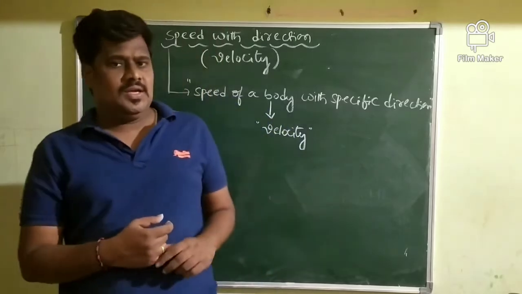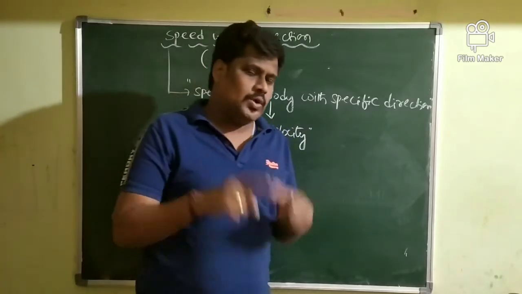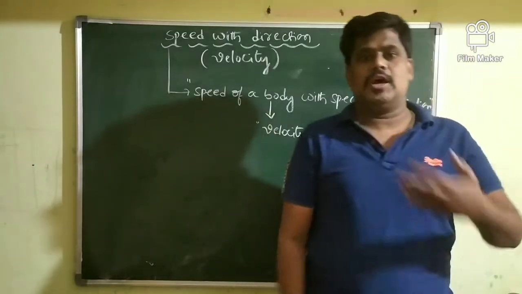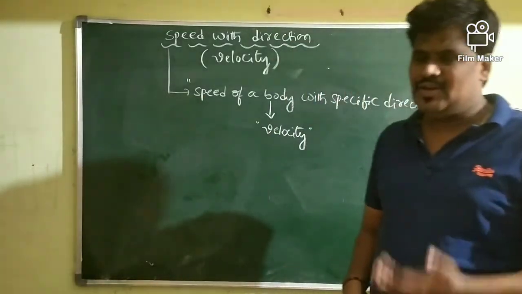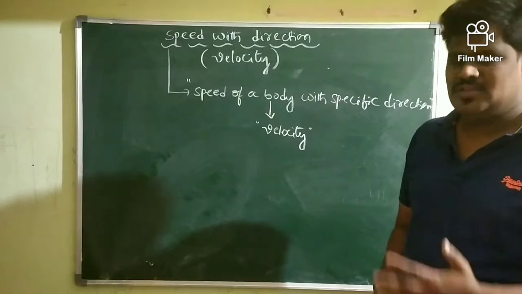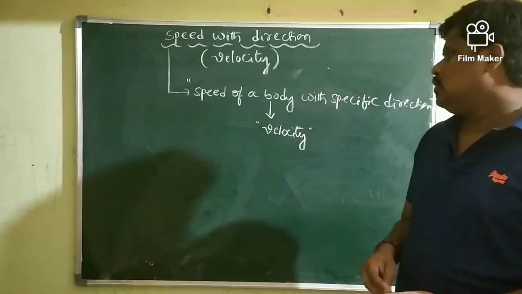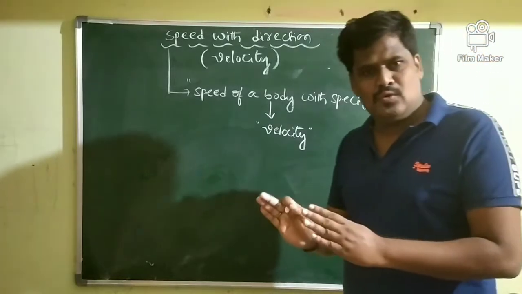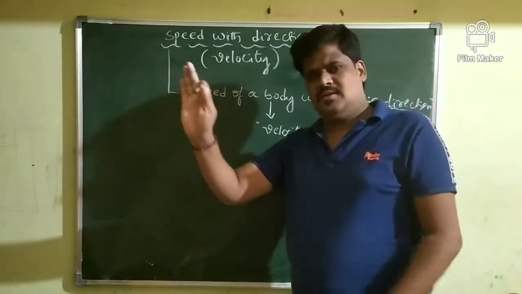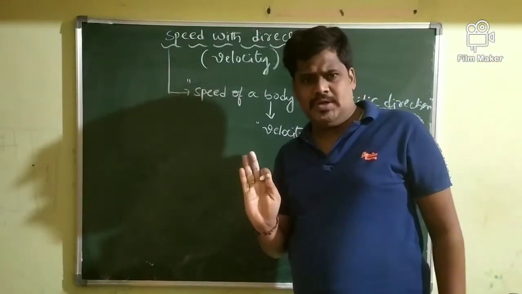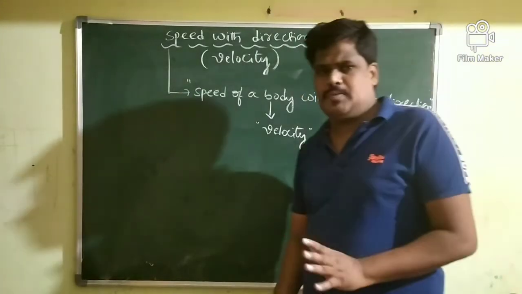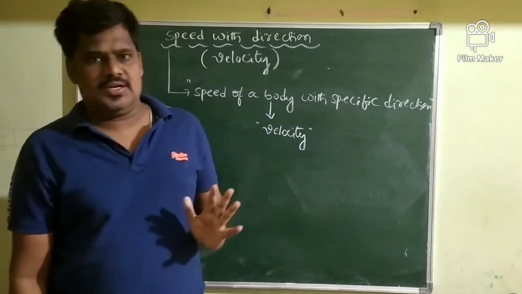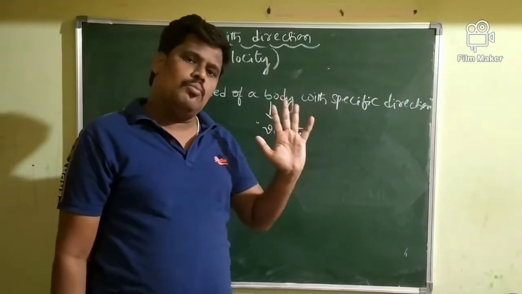Velocity not only explains how fast the body is moving, it also explains in what direction the body is going to move. Therefore, speed explains only how fast the body is moving, while velocity explains how fast and in what direction.